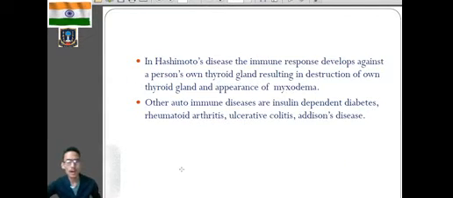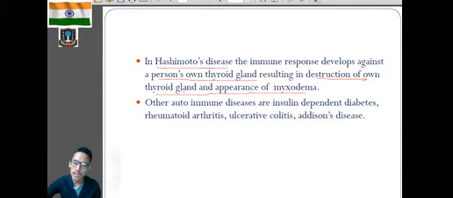Now, in Hashimoto's disease, the immune response develops against the person's own thyroid gland. So the body immune system will work against the own thyroid gland, resulting in the destruction of the thyroid gland and appearance of myxedema. So in Hashimoto's disease, the immune system works against the body's own thyroid gland.